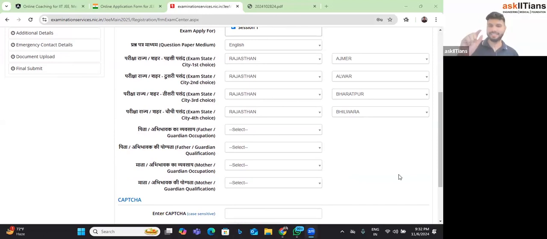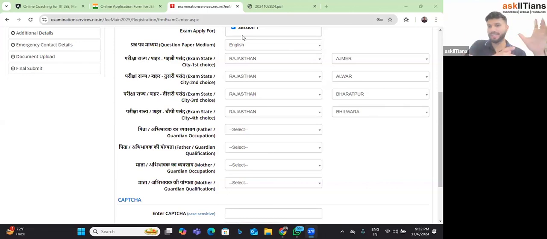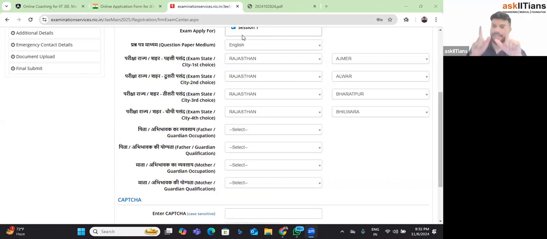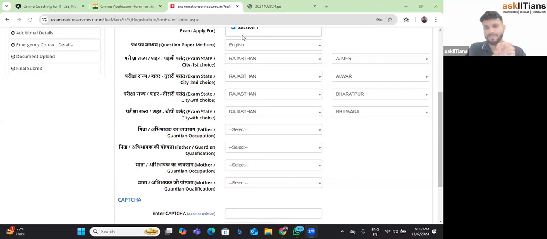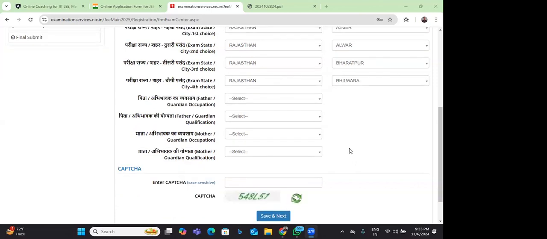Now, sir, there is a hack in that as well. The hack is that you have attempted your first attempt from outside India, and the second attempt in India, let's say. So your first attempt marks would be considered as your best marks for outside India, because in the first exam you appeared outside India only, right? Out of the two, it will take only the best one, right, sir? Whether first attempt or second attempt, it is going to take automatically the best result.